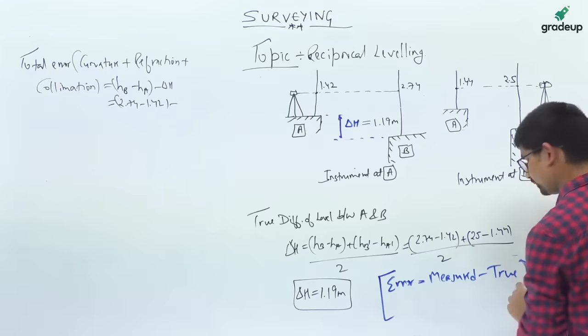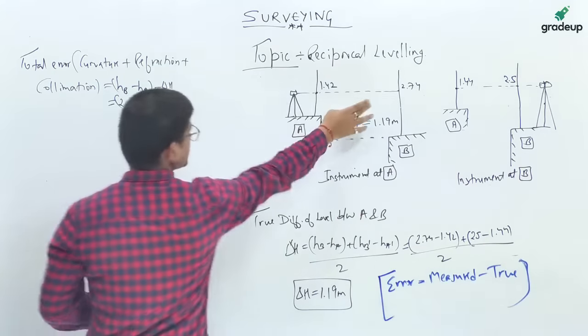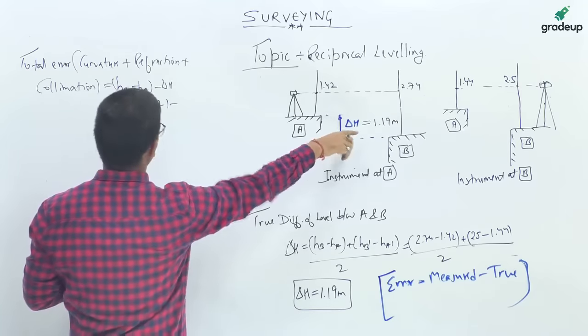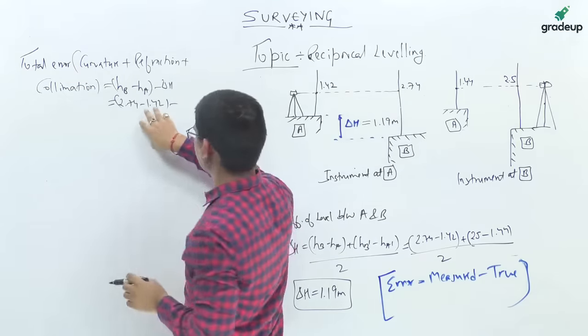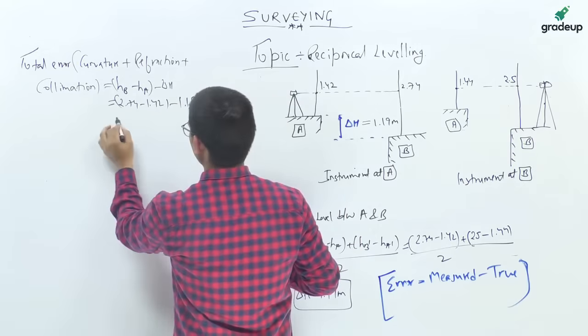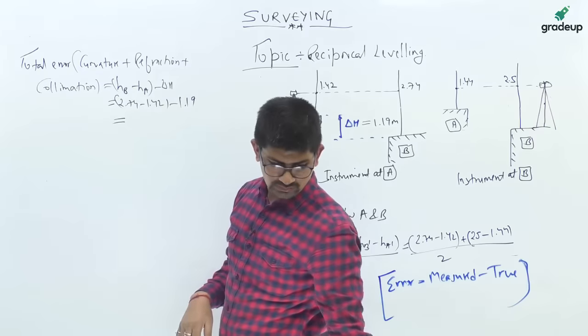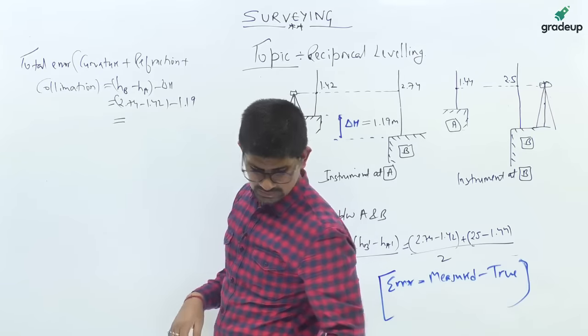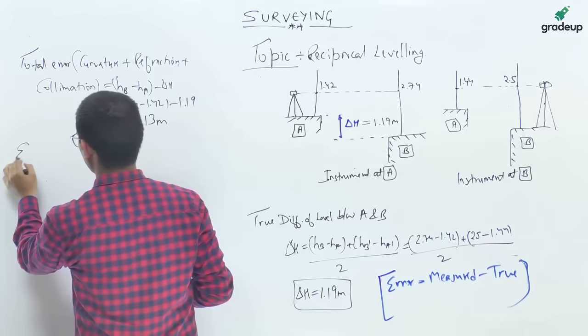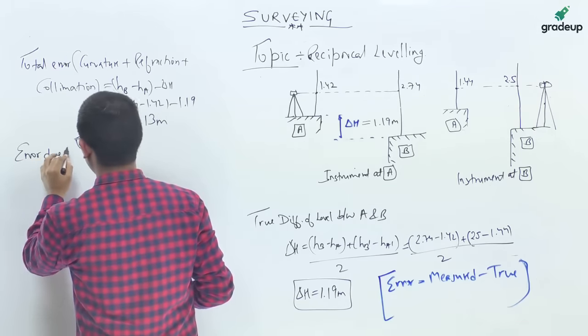Okay, so the measured value is HB minus HA and the actual difference is delta H, that is 1.19. So 2.74 minus 1.42 minus 1.19. So the total error, okay, due to curvature, refraction and collimation is 0.13 meters.